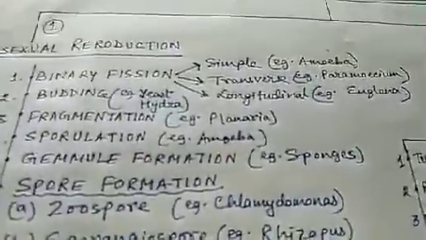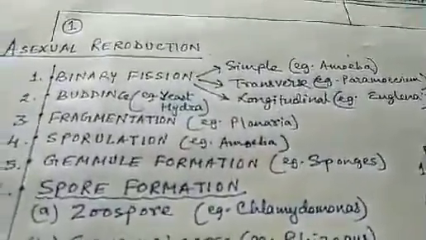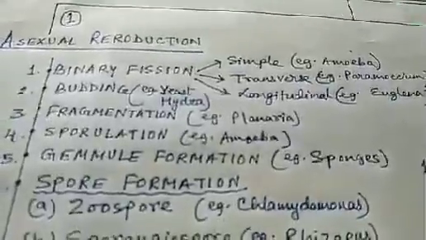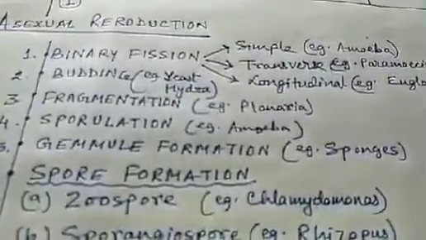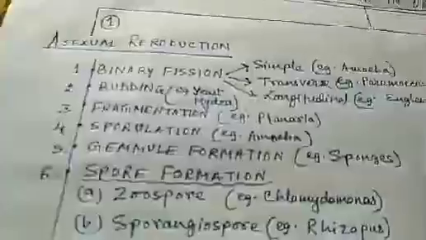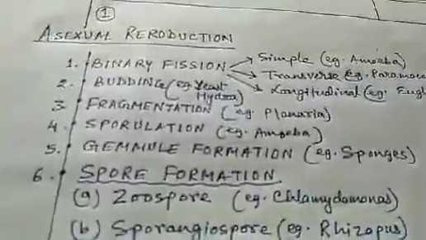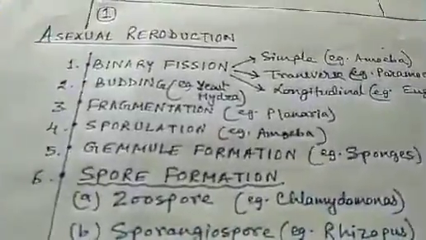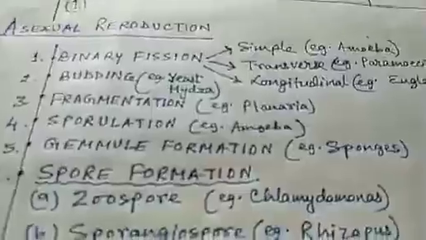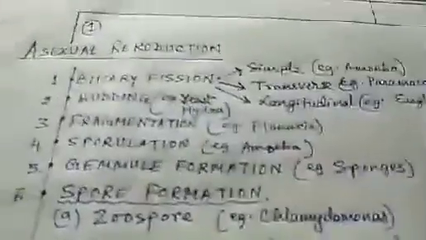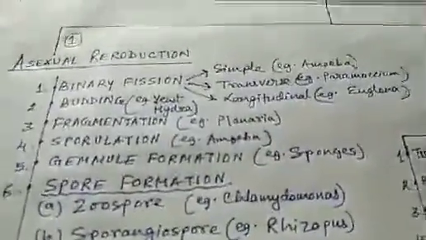Next, fragmentation. In fragmentation, the body of the parent is broken down into many small parts called fragments, and each fragment under suitable conditions gives rise to new individuals by regeneration. We find it in planaria. Even in hydra, we find fragmentation also.